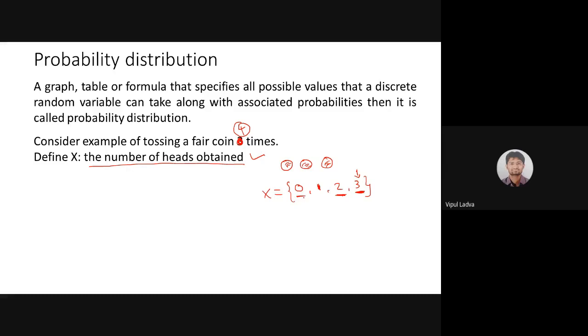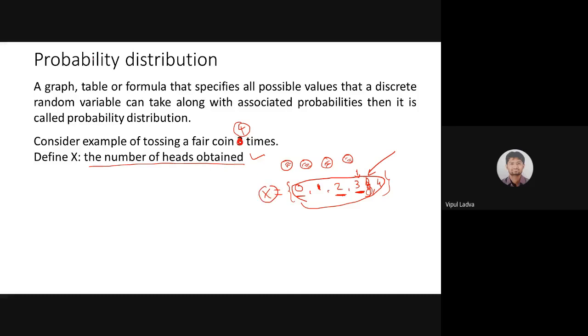This is the case if I'm tossing 3 coins and I'm defining random variable x as the number of heads obtained. Now, if I'm tossing 4 coins at a time, can you help me with the range of x? If I'm tossing 4 coins at a time, 0, 1, 2, 3 and one more will be there, 4. So these are distinct values, and I'm counting the number of heads, so we are dealing with a discrete random variable. In this case, x is my discrete random variable.